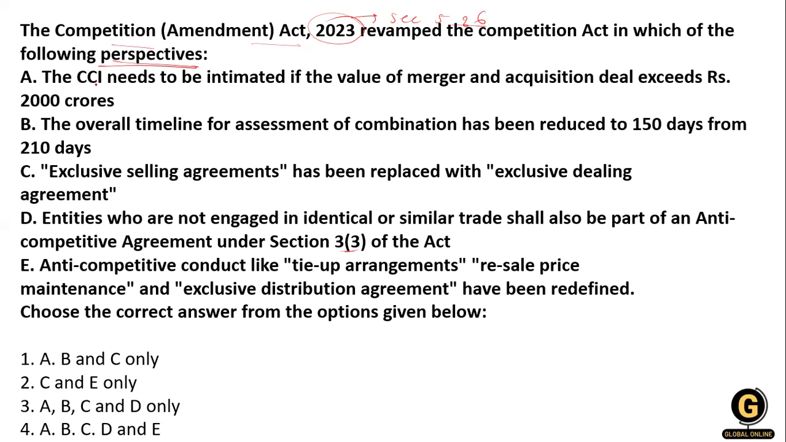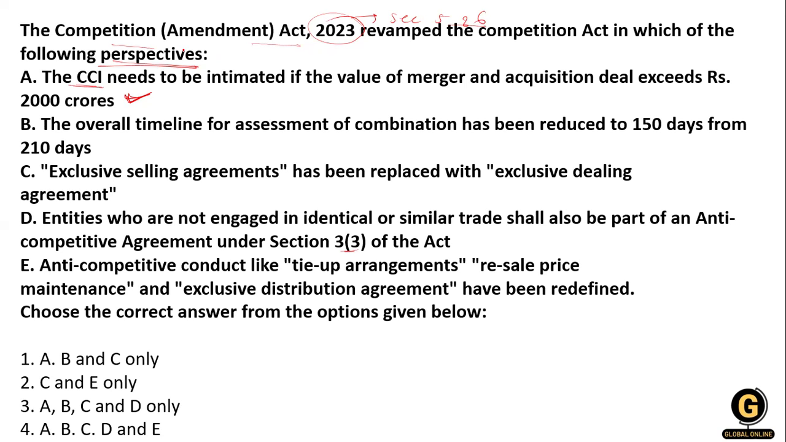The first statement is about the CCI. The Competition Commission of India needs to be intimated if the value of the merger and acquisition deal exceeds rupees 2000 crore. Yes, this is right. Before they are merging or amalgamating, if their merger or acquisition amount exceeds 2000 crore rupees, then they have to report to the Competition Commission of India.